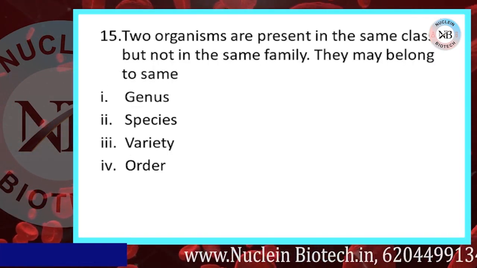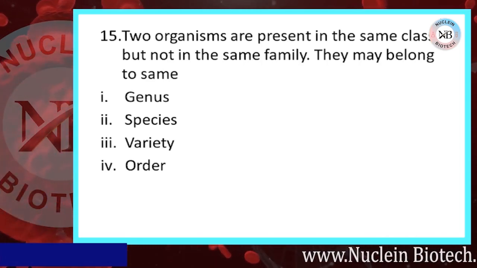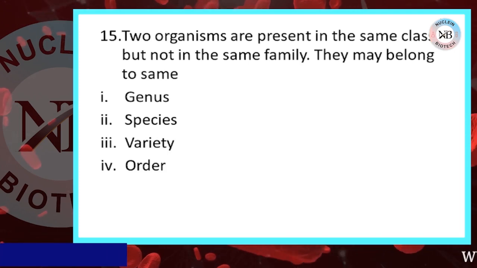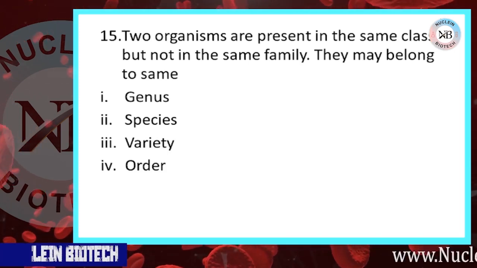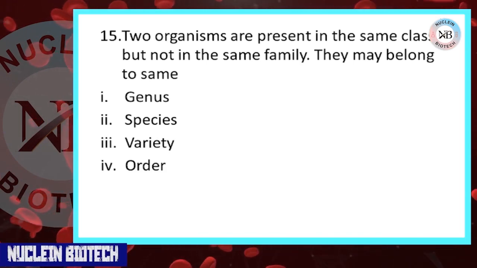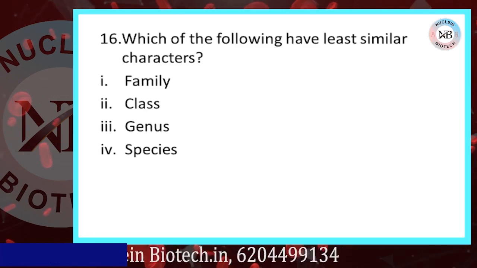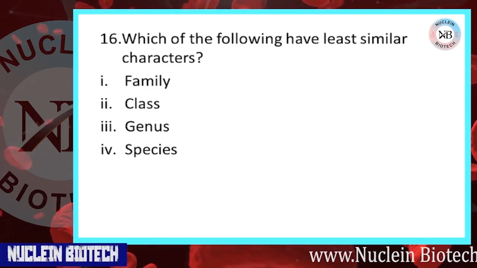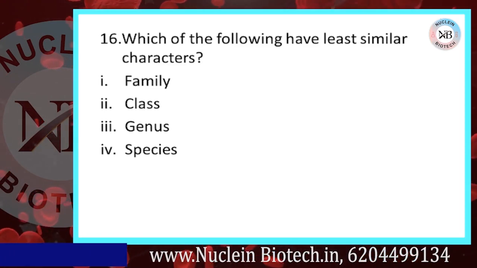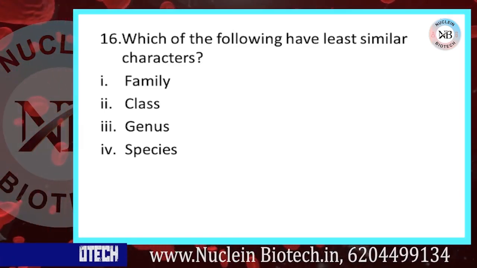Two organisms are present in the same class but not in the same family, they may belong to the same: first genus, second species, third variety, fourth order. A correct option is D. Next question, which of the following have least similar characters? First option family, second class, third genus, fourth species. A correct option is B.